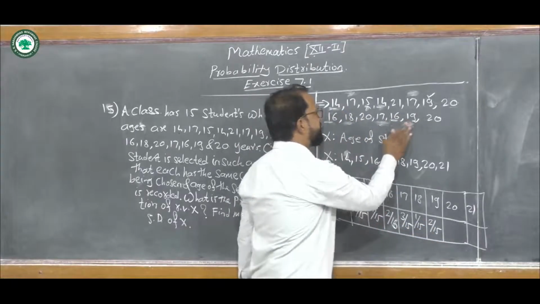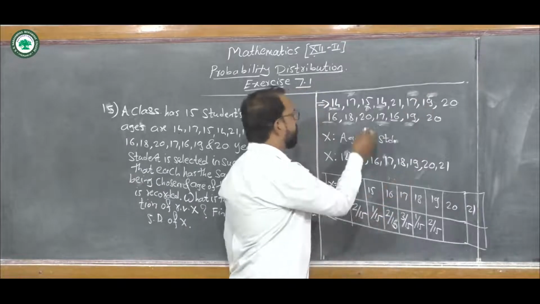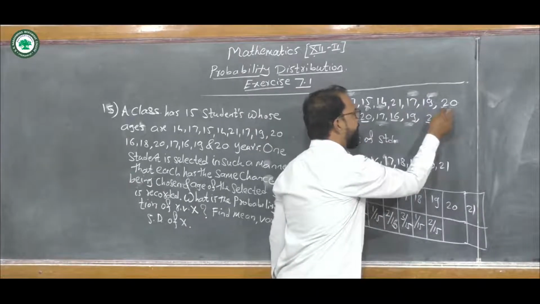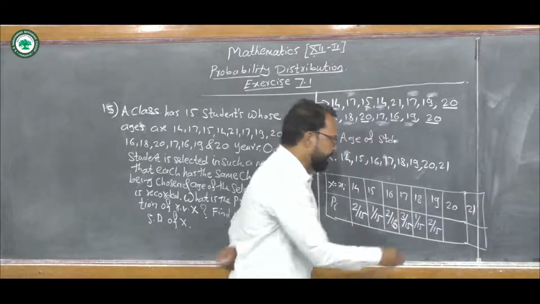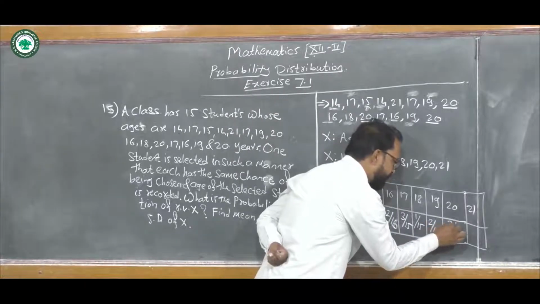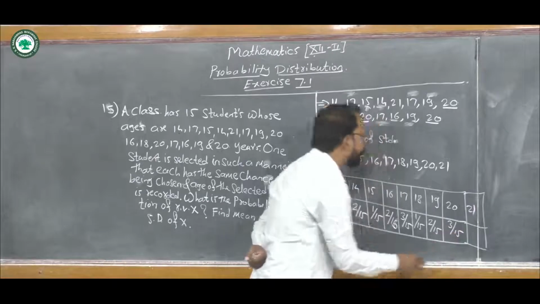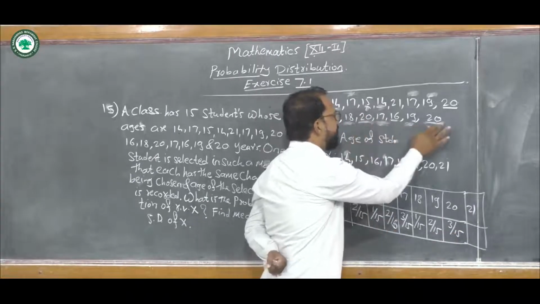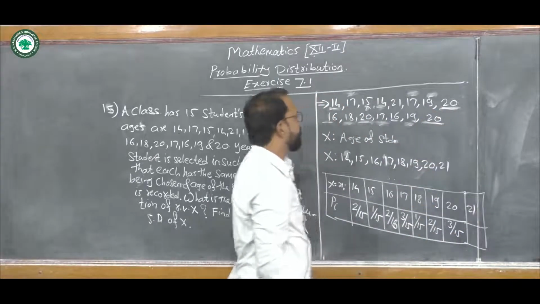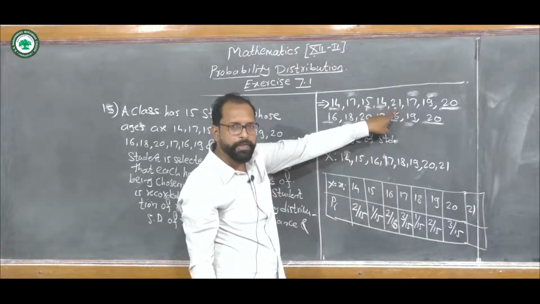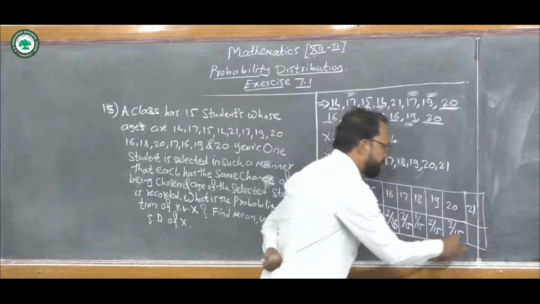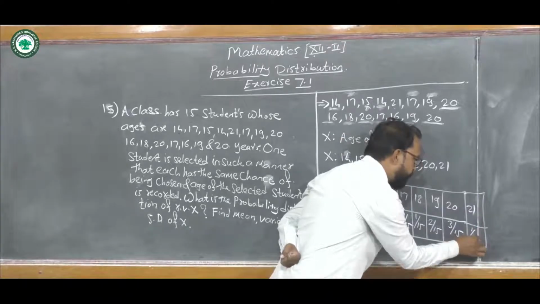For age 20, there are 3 students, so for X equals 20 the probability is 3 upon 15. And last, for 21, there is only one student, so it becomes 1 upon 15.